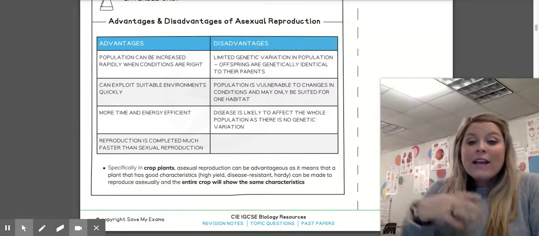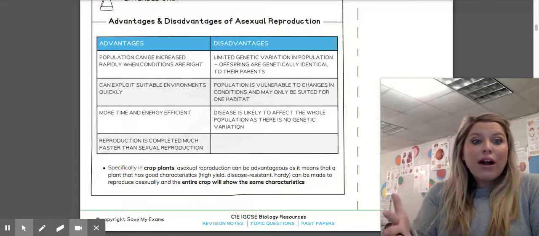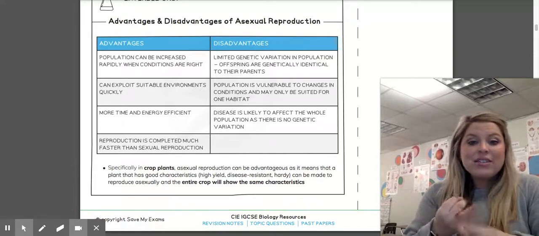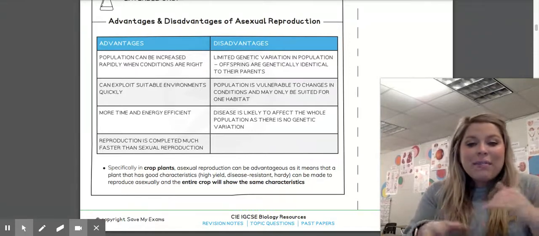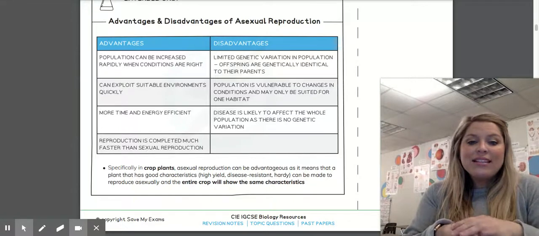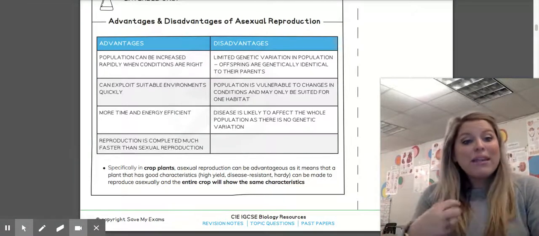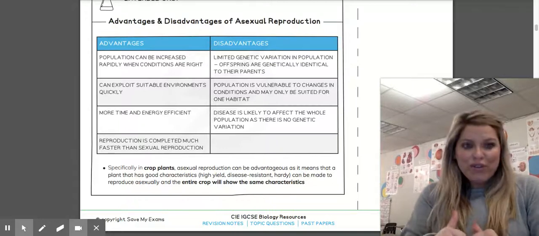And when we're looking at crop plants, asexual reproduction can be advantageous, as it means that a plant that has good characteristics like high yield, disease resistance, hardiness, can be made to reproduce asexually, and the entire crop will show the same characteristics. So there are some ways we can manipulate plants to be beneficial for us.